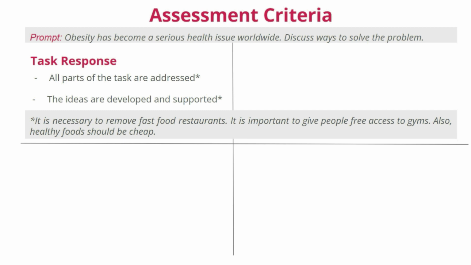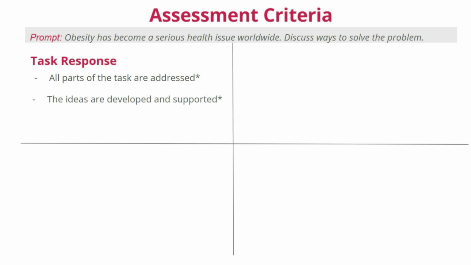Also, why is it important to give people free access to gyms, and why should healthy foods be cheap? And how all of these actions would help with the problem of obesity? It's unclear. So this paragraph would have a low score for task response because the ideas are not developed.